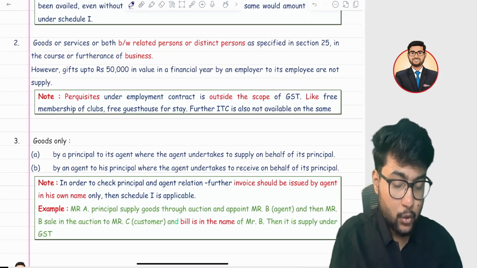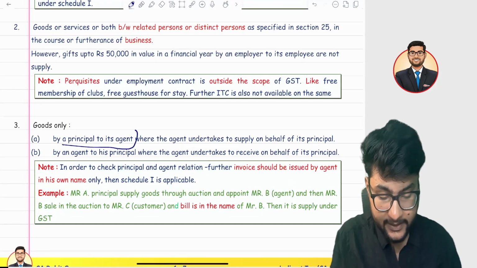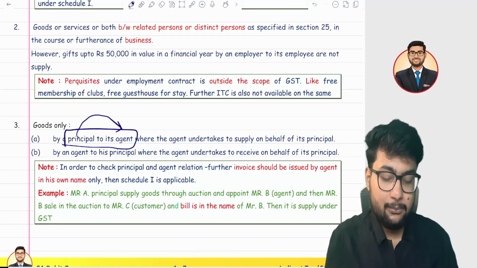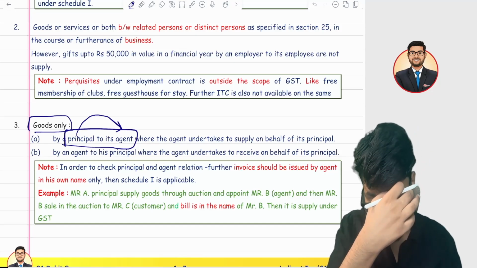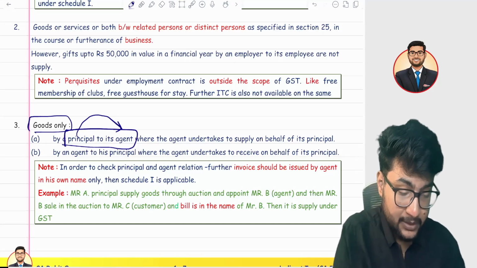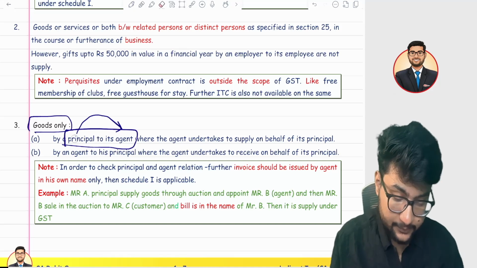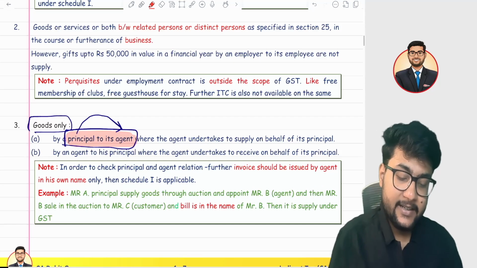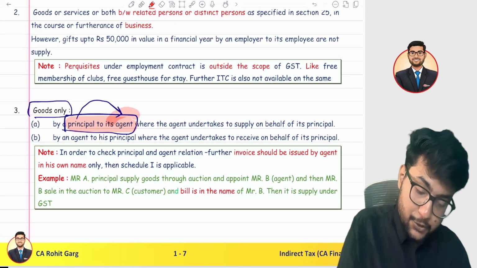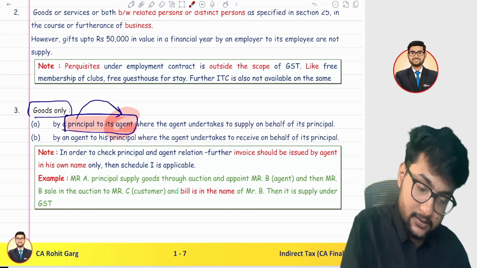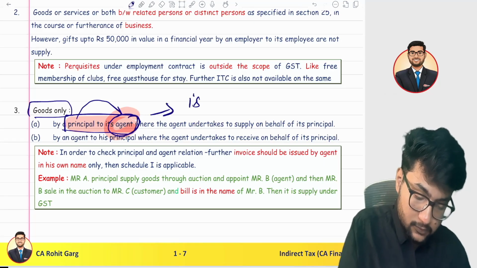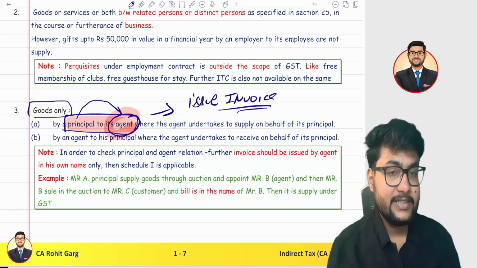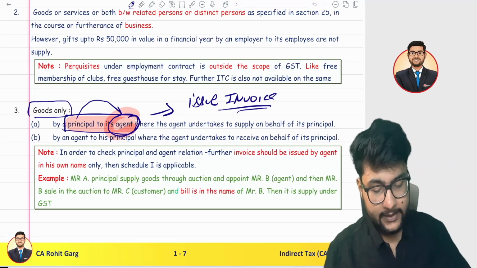Now let's talk about goods, any transaction between principal and agent. Any supply by a principal to its agent is a supply, but here only goods are covered. We will talk about this later. First, let's talk about what we mean by principal and agent relationship. The GST circular clarifies that if your agent issues the invoice in his own name, then only there will be a principal and agent relationship. Okay, let's take an example.